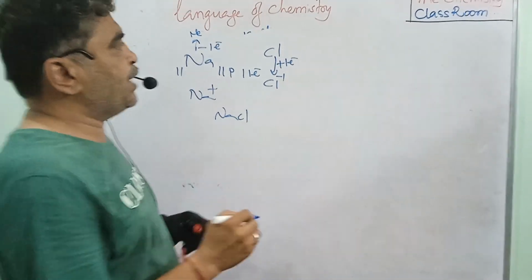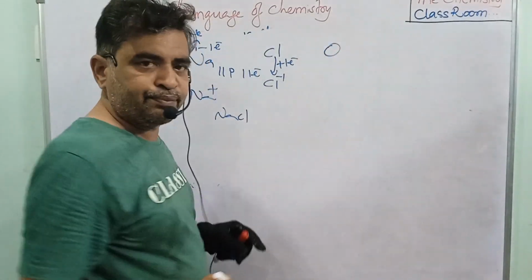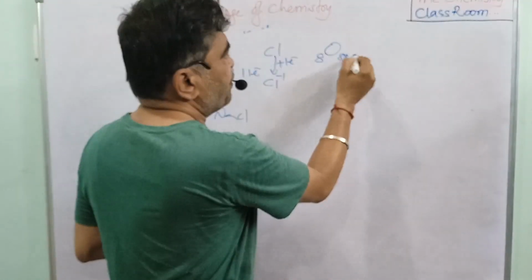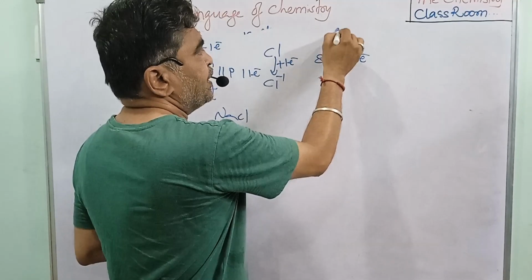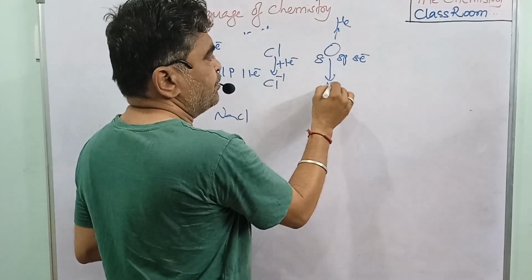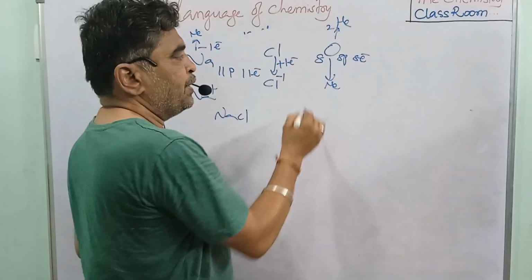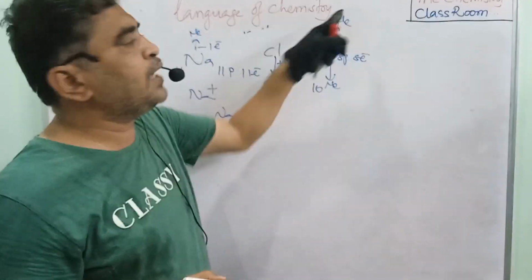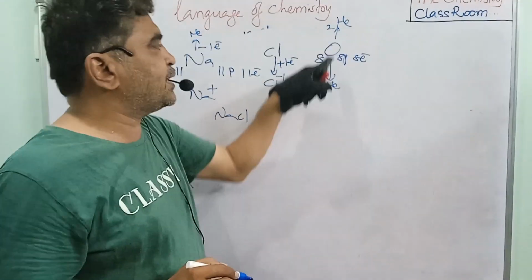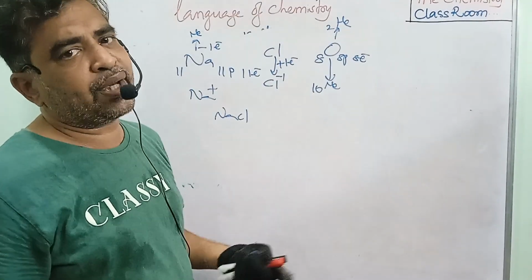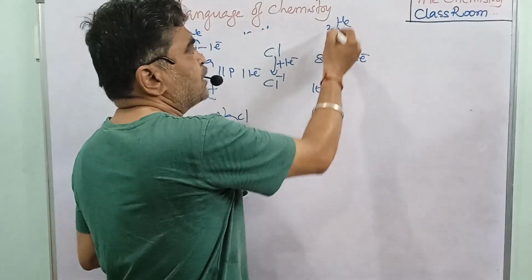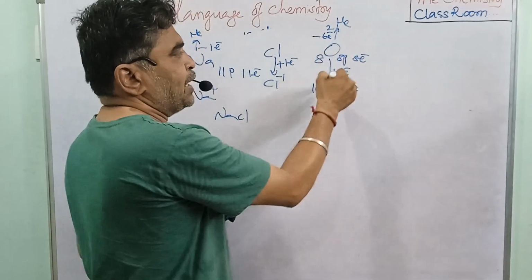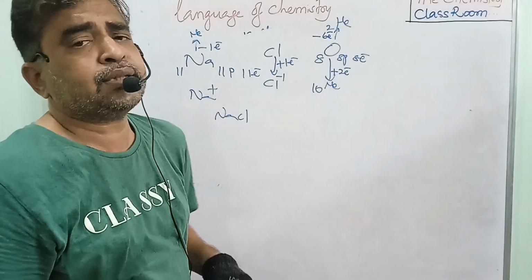I am taking one more example, that is oxygen. Oxygen atomic number is 8, so it has 8 protons and 8 electrons. It is very near to helium and neon. The helium atomic number is 2, neon atomic number is 10. To get stability, oxygen can get the helium configuration or the neon configuration. Both are stable. Here it has to lose 6 electrons, or gain 2 electrons. When 2 electrons are gained, the oxygen gets stability.